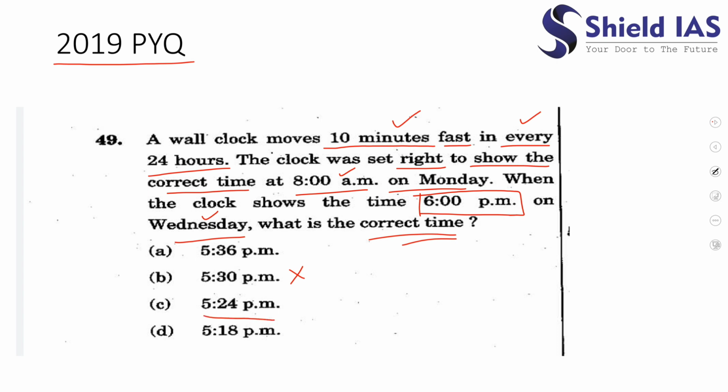5:24 p.m.: the difference has to be less than 30 minutes, so it also cannot be our answer. 5:18 p.m. is also more than 30 minutes, it is 42 minutes, so it also cannot be the answer. We are left with only one option, that is A. This is the easiest way to solve this question.